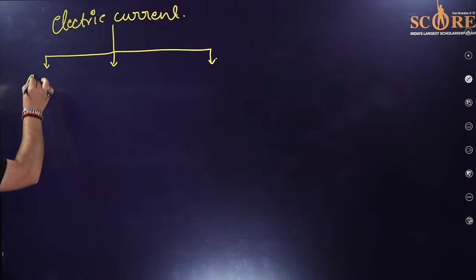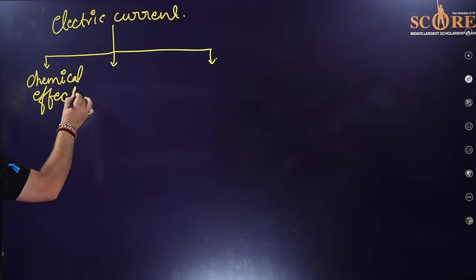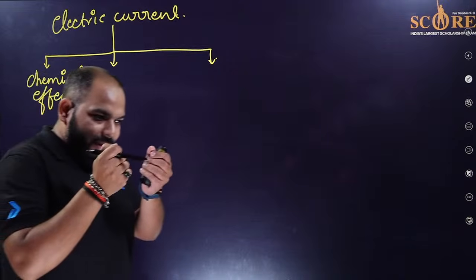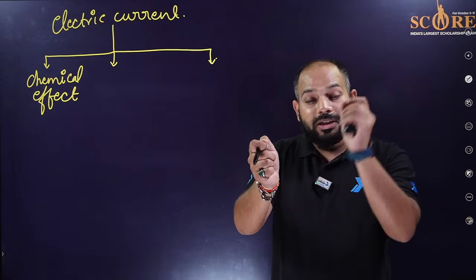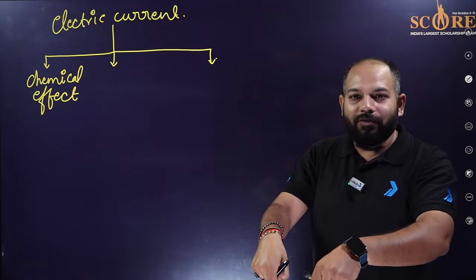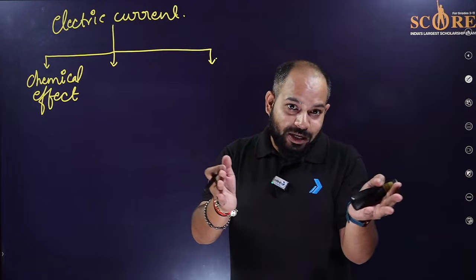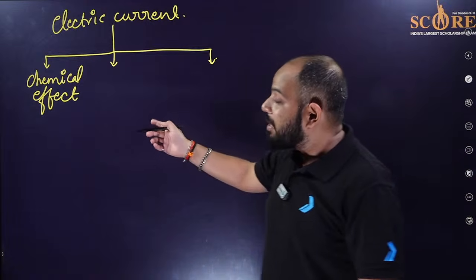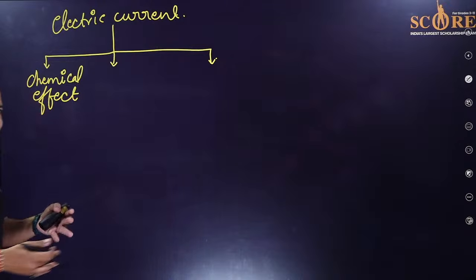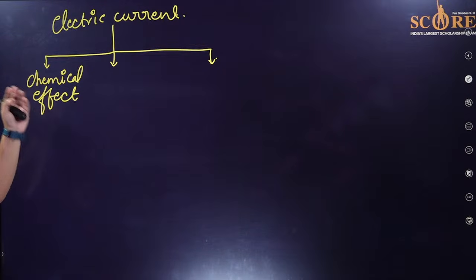So the first one is the chemical effect of electric current. When you take the electric current from the source of the battery, the anode and cathode, that is the positive and negative terminals, and put them into water, it will start to separate the H2 molecules and the O2 separately. So hydrogen separates, oxygen separates. That is called electrolysis. Then electroplating, all is part of this chemical effect of electric current. That means when the current passes through some electrolyte solution, it has some effect, and that is called the chemical effect of electric current.